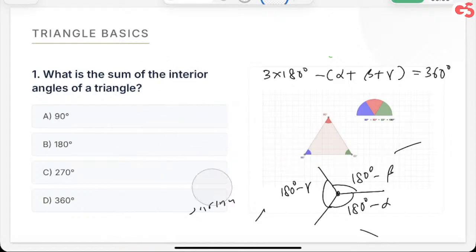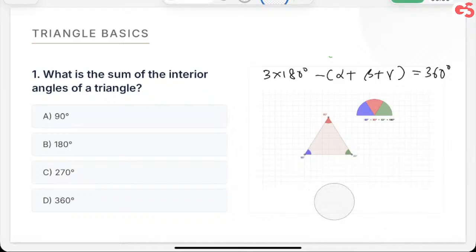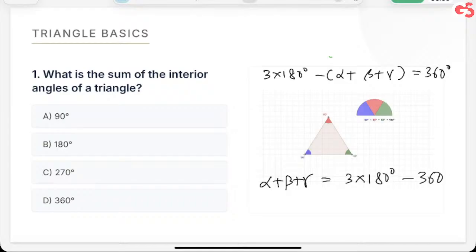So if this is what happens, and I solve it, what do I get? I'll get alpha plus beta plus gamma is equal to 3 times 180 degrees minus 360 degrees. Am I right? Or I can do one more thing. I can take 180 common, and I'll be left with 3 minus 2. That is what I get.